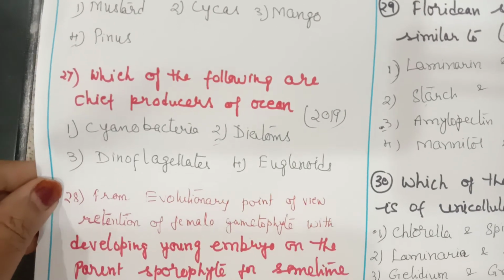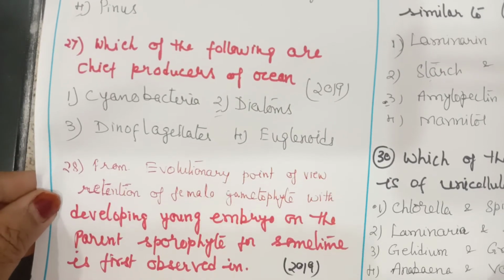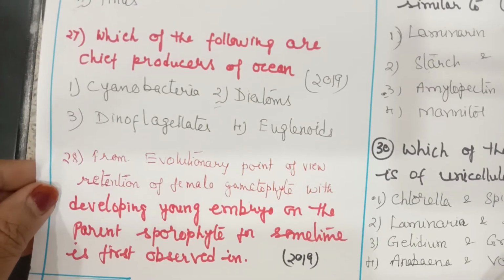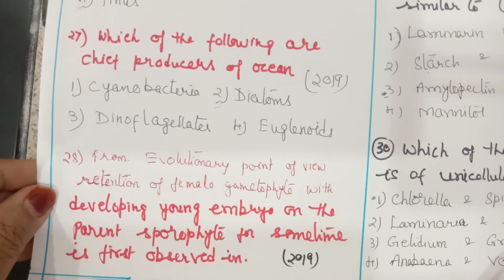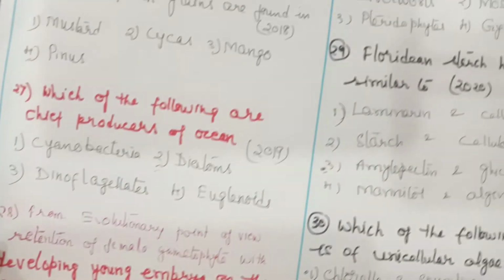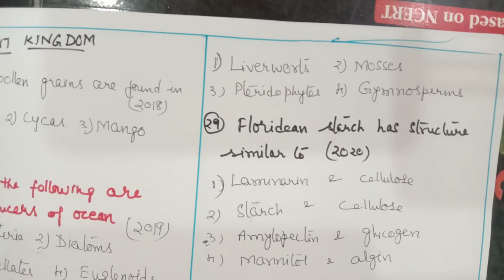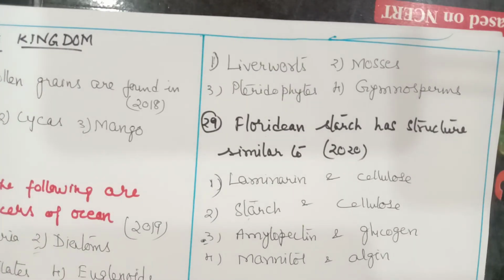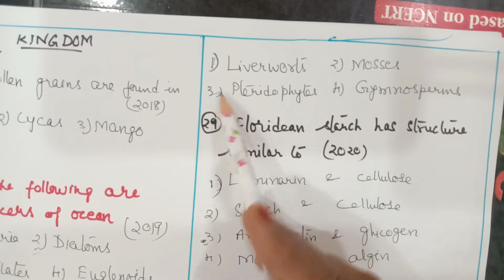Next, from the evolutionary point of view, retention of female gametophyte with developing young embryo on the parent sporophyte for some time. This was first observed in, the options are liverworts, mosses, pteridophytes and gymnosperms. So it is the pteridophytes.